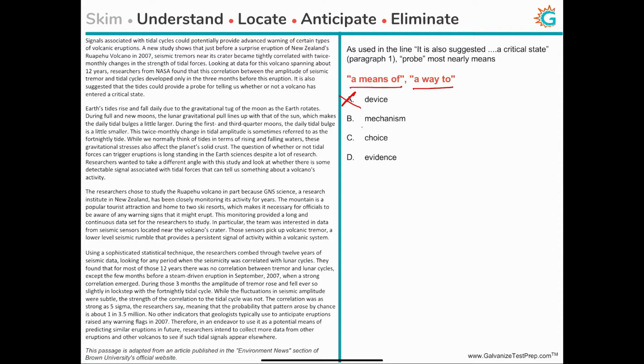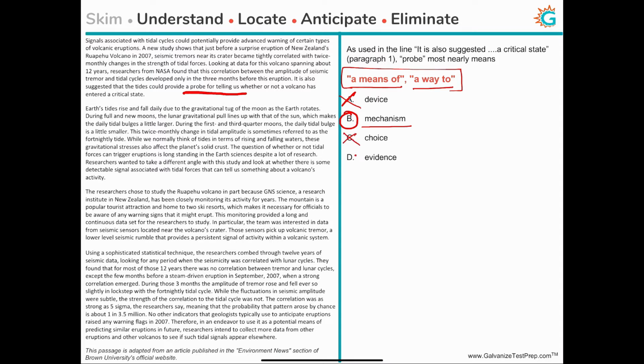Mechanism. Now this sounds interesting because a mechanism is indeed a method or a means that we can use to do something, right? Which is very, very similar to what we have identified. So this does sound right, but let's quickly eliminate C and D as well. A choice. Well, a choice is an act of choosing between two or more possibilities, and that's definitely not what's happening here, right? This is telling us how, it's a way to tell us something. It's a way of getting something. So choice is not correct.